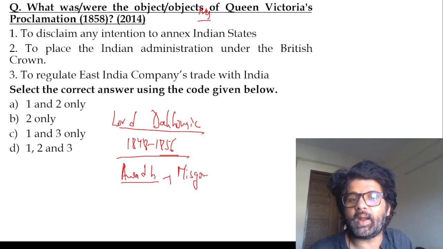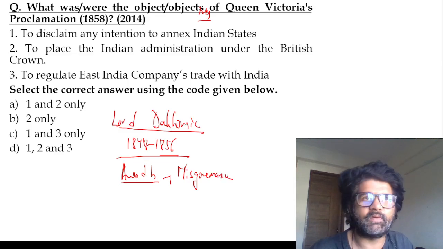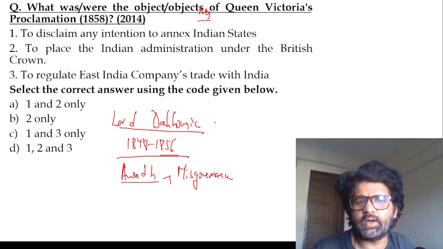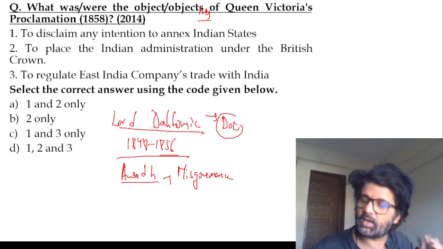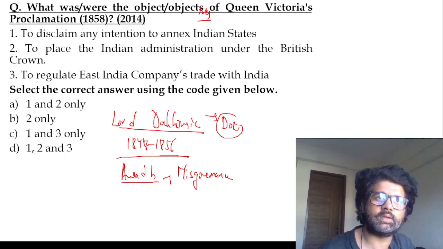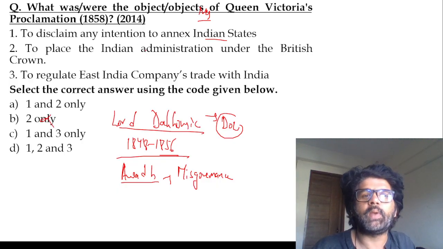Means not a bad guy. He did a lot of good things: PWD, the Public Works Department. He is even known as the maker of modern India, Lord Dalhousie. But he did a lot of things which the British realized may have led to discontent and the revolt. So they said we will not annex any more territories. First is correct.